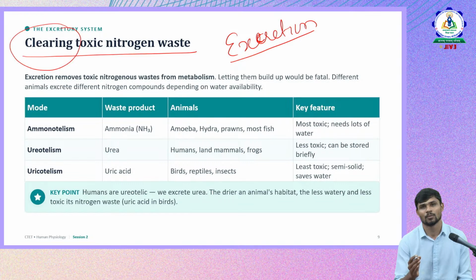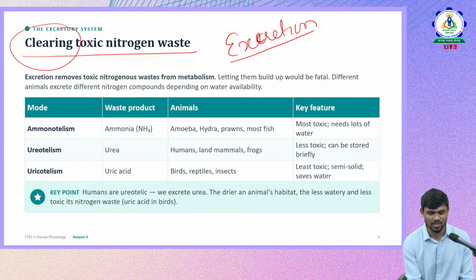So this process of elimination of toxic materials or waste materials produced by the cells or tissues is called excretion. So this we also discuss. Urinating and sweating are two examples of removing waste materials from our body. So how different animals remove their waste materials from their body, what are the different waste materials that they produce, and how they release them is the concept here.